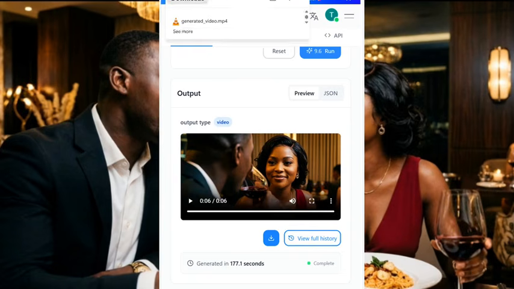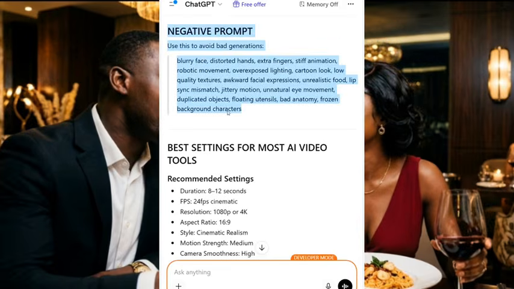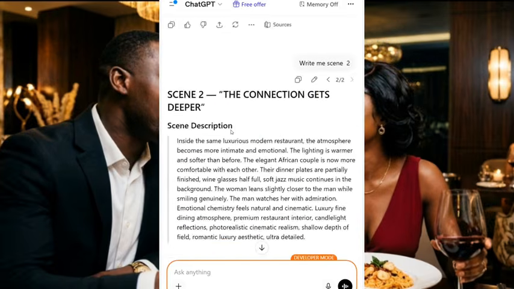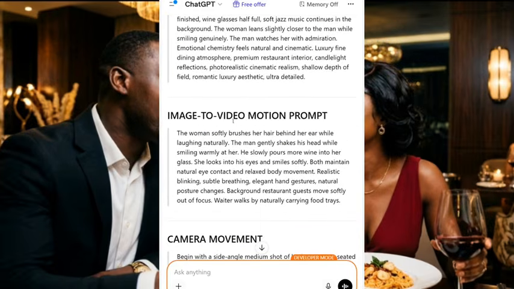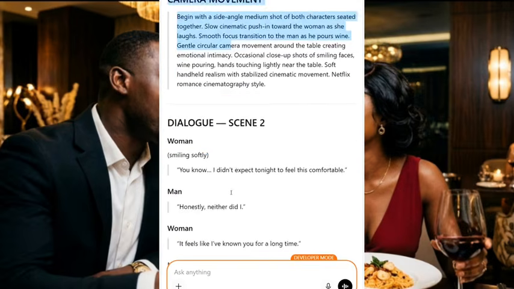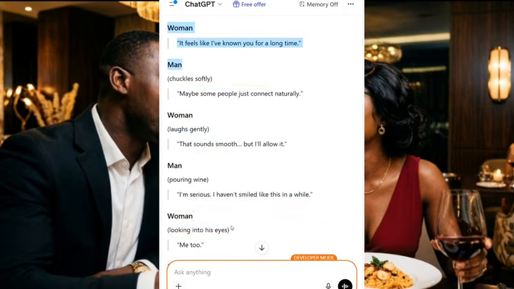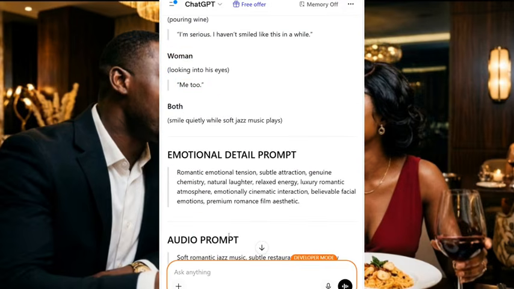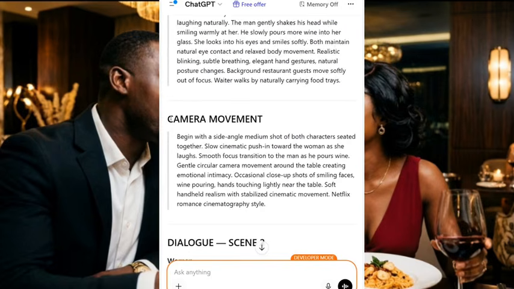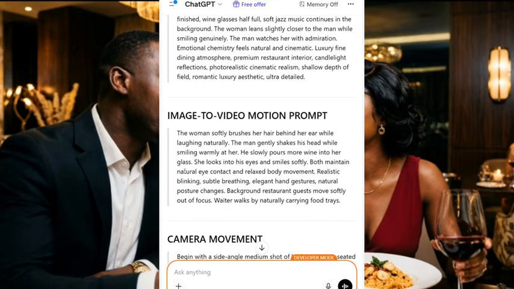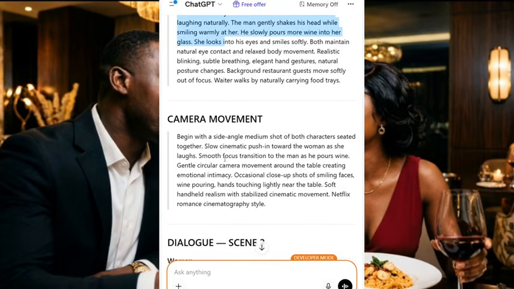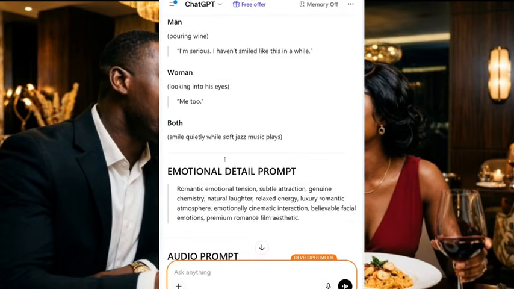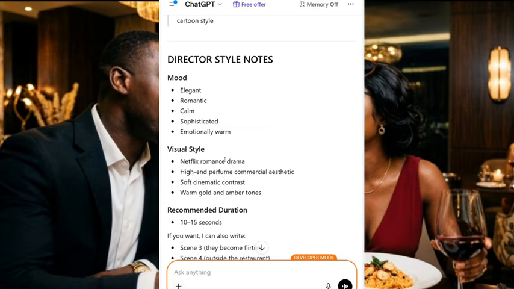So let me go back to ChatGPT again. I have my second prompt here also. The second prompt, that is the image to video prompt again. I'll just copy it again. Sorry, let me recopy it again. Image to video prompt, I'll copy everything again. Let's copy. I'm still copying everything.